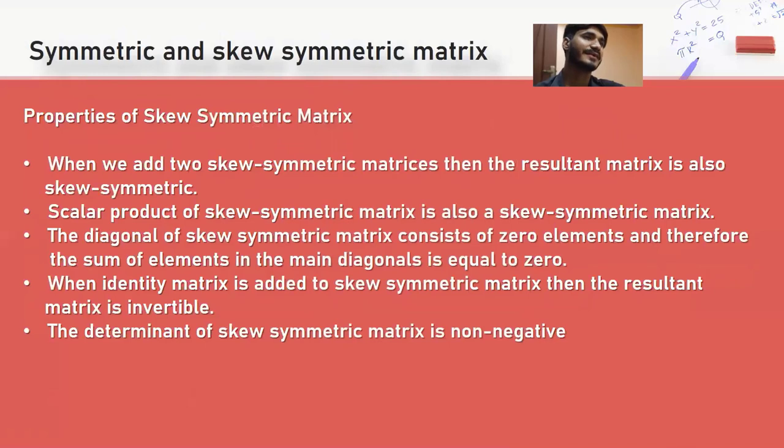Properties of skew symmetric matrix. When we add two skew symmetric matrices, then the resultant matrix is also skew symmetric. A scalar product of a skew symmetric matrix is also a skew symmetric matrix. The diagonal of a skew symmetric matrix consists of 0 elements, and therefore the sum of elements in the main diagonal is equal to 0. When an identity matrix is added to a skew symmetric matrix, then the resultant matrix is invertible. The determinant of a skew symmetric matrix is non-negative.